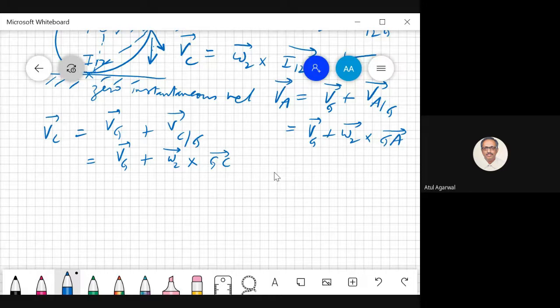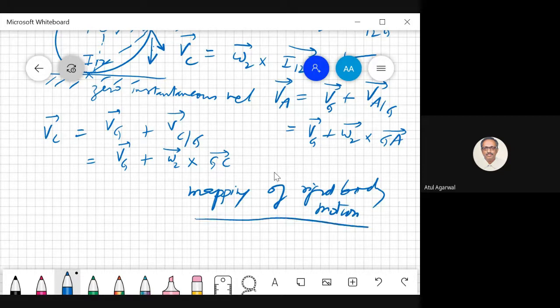So it is called rigid body map. You are giving the mapping of your rigid body motion. Okay. If anybody has any question, you can ask. Now we should do some example problems.